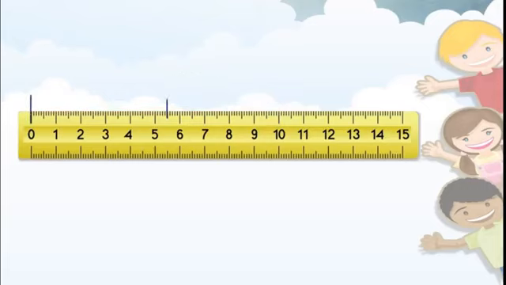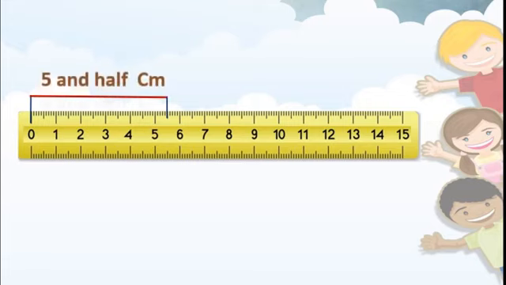This is on 0 and this is in between 5 and 6. See, I'm going to draw a line. Now see, students, this is 5.5 centimeter because it is in between 5 and 6.